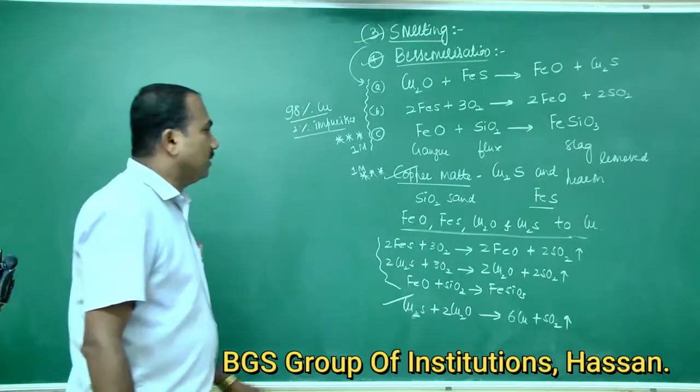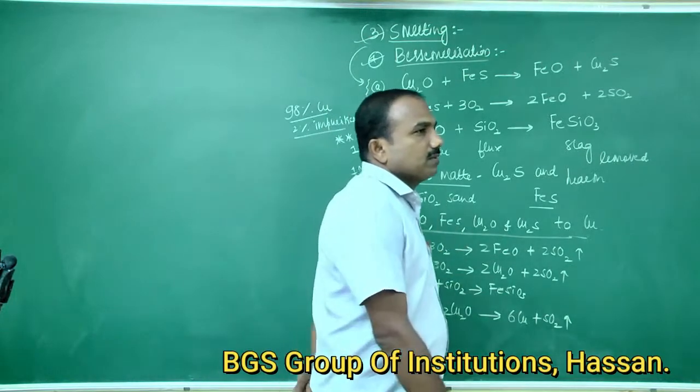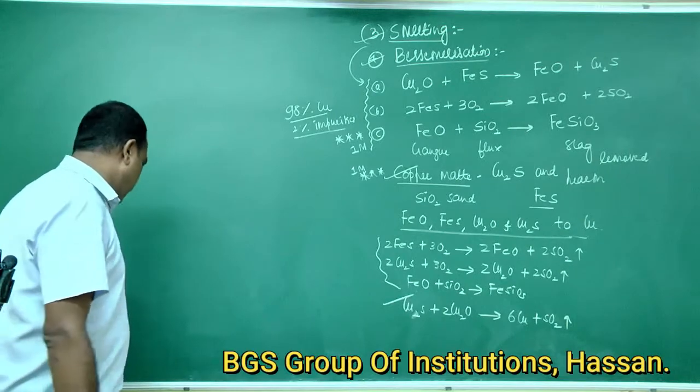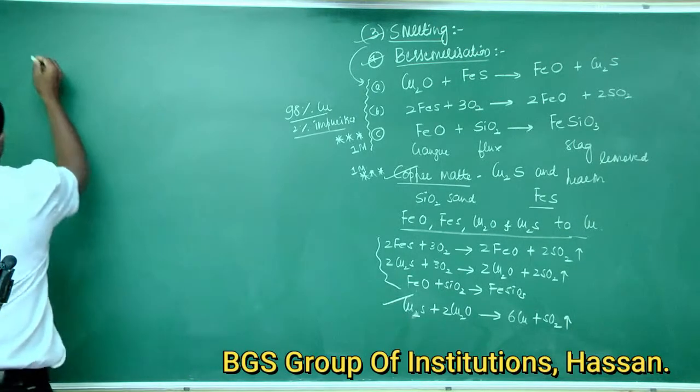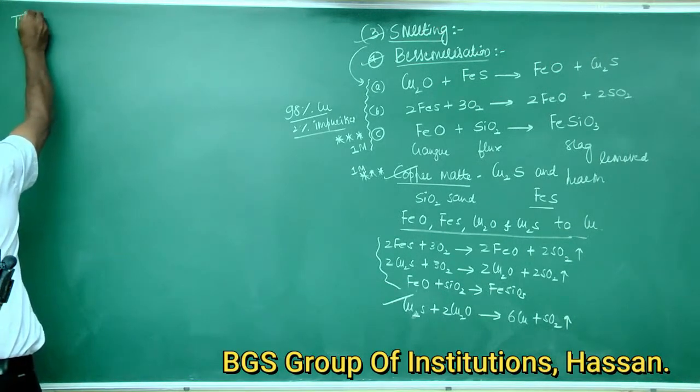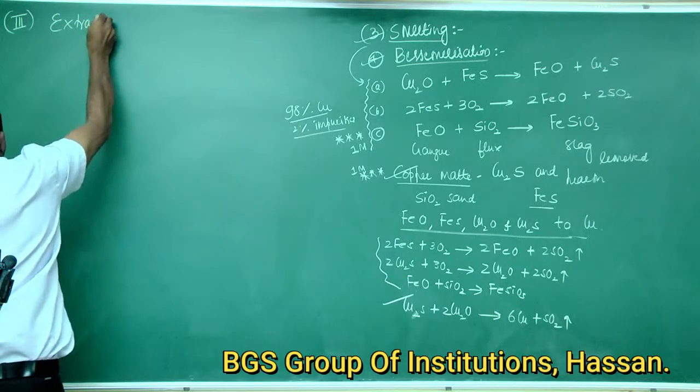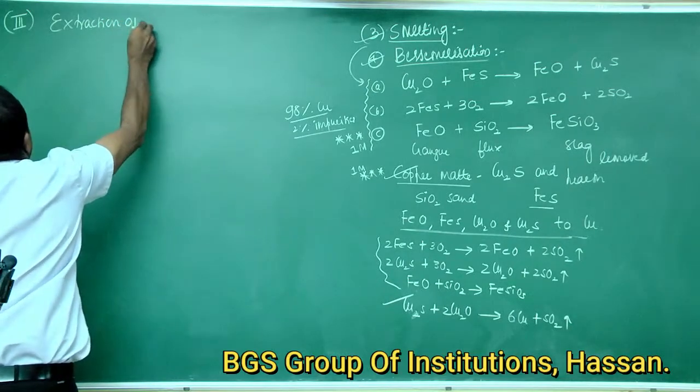So this is about extraction of copper from copper pyrites ore. Next, the third one is extraction of zinc.